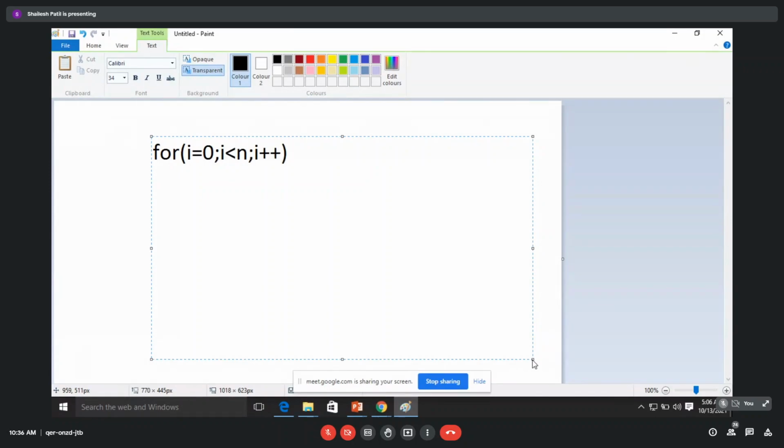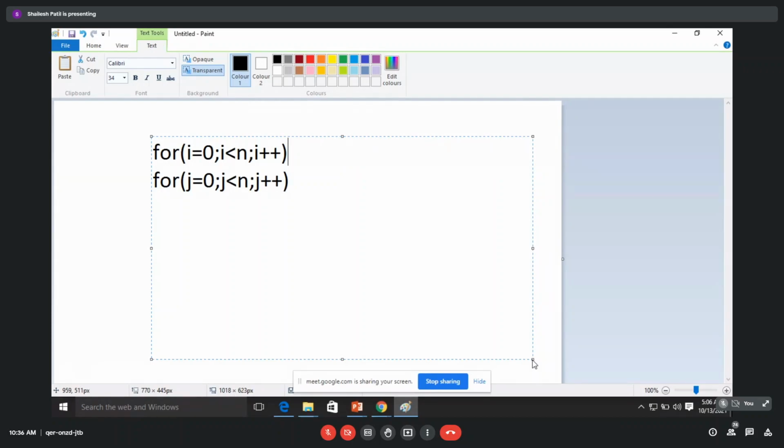Inside that, for j equal to 0, yes, we can write 0 also, j less than n, and j plus plus. That is one way you write it.